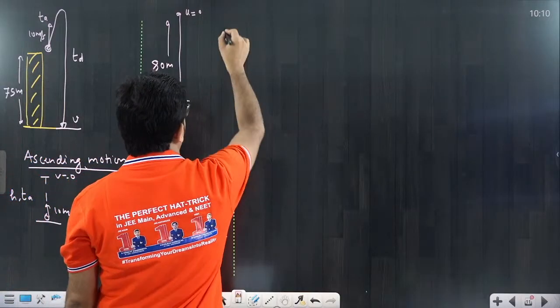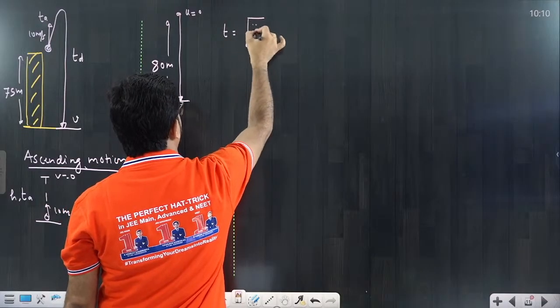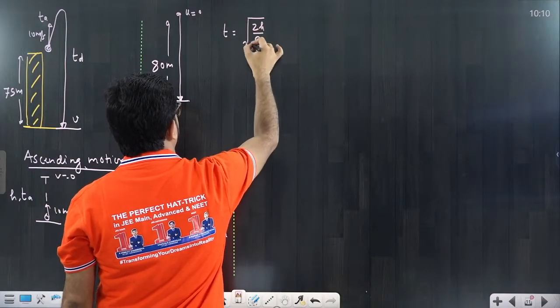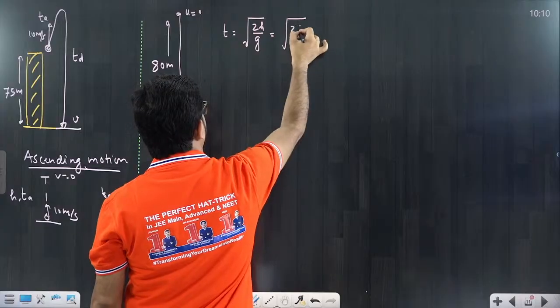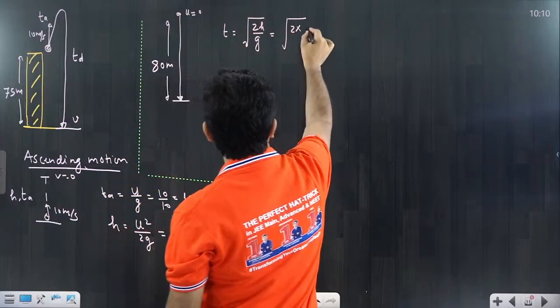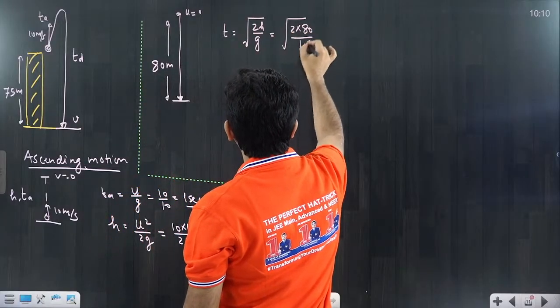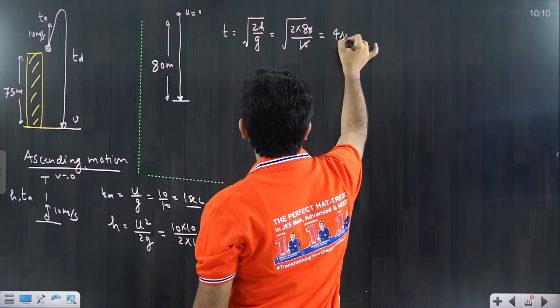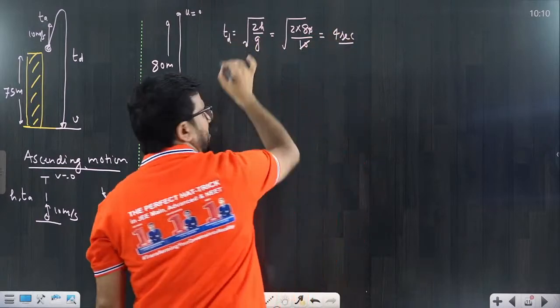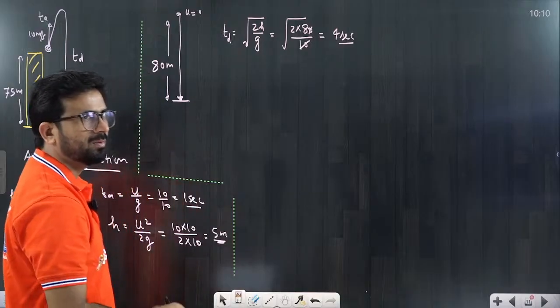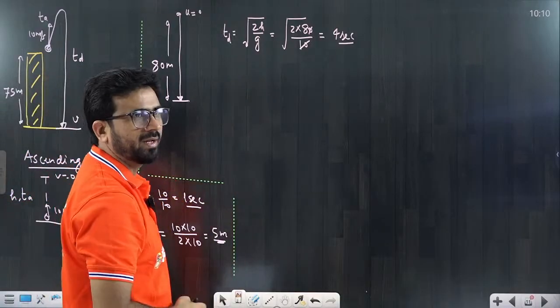Time is equal to under root of 2h by g, we can put it. So you can put 2, h value is how much, beta? 80, divided by 10, it is cancelled, that is equal to 4 seconds. This is time of descent. So time of descent, that is equal to what, beta? Very simple, 4 seconds.